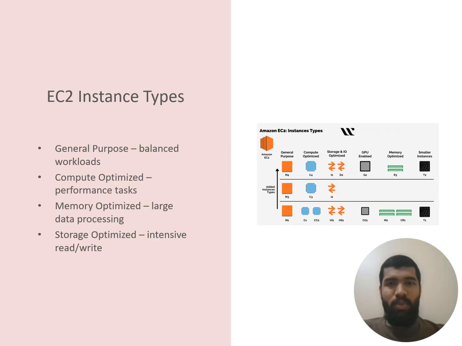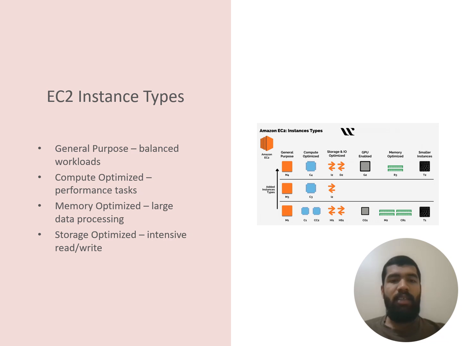Let's talk about EC2 instance types. Launching an instance involves several key choices, such as the OS, like Linux, Windows, or macOS. The instance type defines the hardware, CPU, memory, and storage, and you also configure storage capacity, security groups, and user data. The types of EC2 instances are, first, general purpose, which provides a balanced mix of compute, memory, and networking, ideal for general purpose tasks.